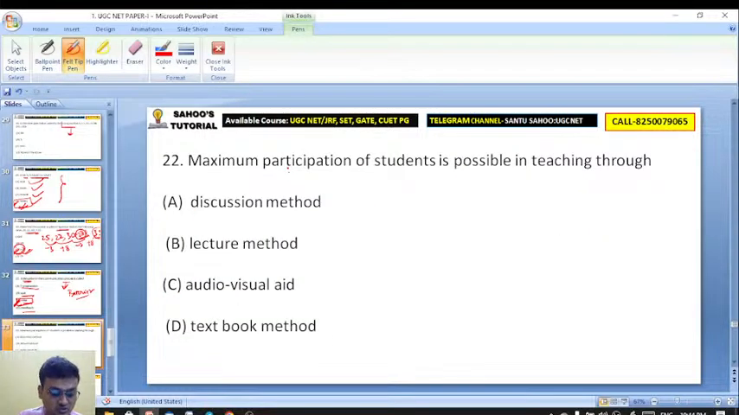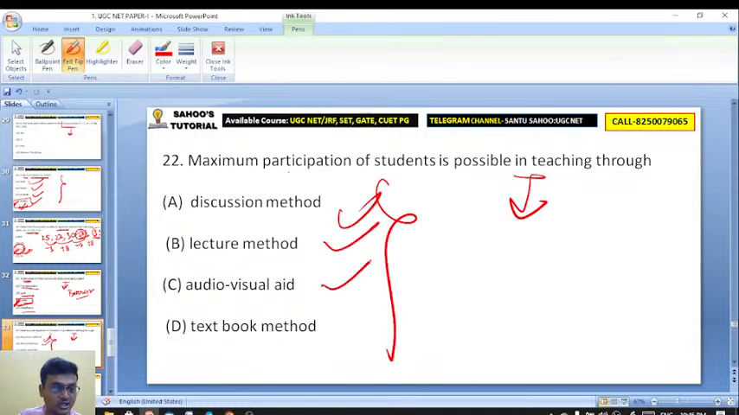Maximum participation of students is possible in teaching through which method? Discussion method, lecture method, audio visual aid, textbook method. Students will participate, will engage themselves in the teaching learning process. The participation is maximum. Here is question number 22 on your screen.